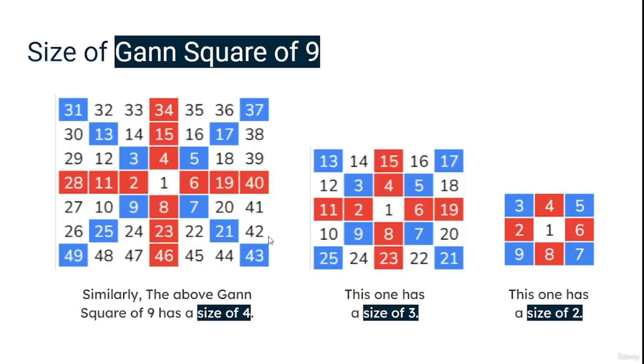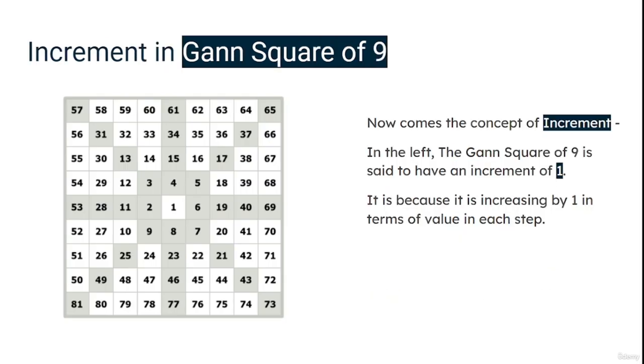So this has a size of 4. This has a size of 3: 1, 2, 3. And this has a size of 2. And in the size of 1, only 1 will be written. Now I'll tell you about the concept of increment. On the left side, see, it started from 1. Now it is increasing by 1. 1 becomes 2, 3, 4, 5, 6.